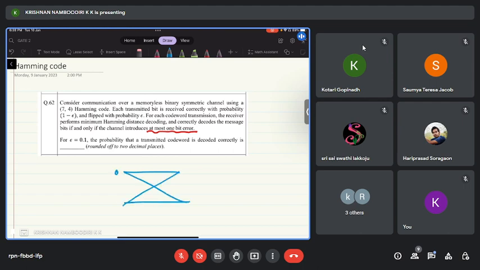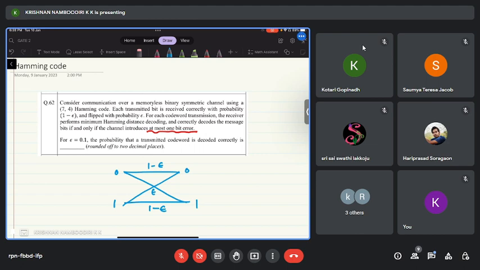The input can be either 0 or 1. The output can also be either 0 or 1. If the channel input is 0, then the output will be 0 with probability 1 minus epsilon, and the bit 0 will be flipped to 1 with probability epsilon. Similarly, if the transmitted bit is 1, then the received bit will be 1 with probability 1 minus epsilon, and the bit 1 will be flipped to 0. An error will happen with probability epsilon.